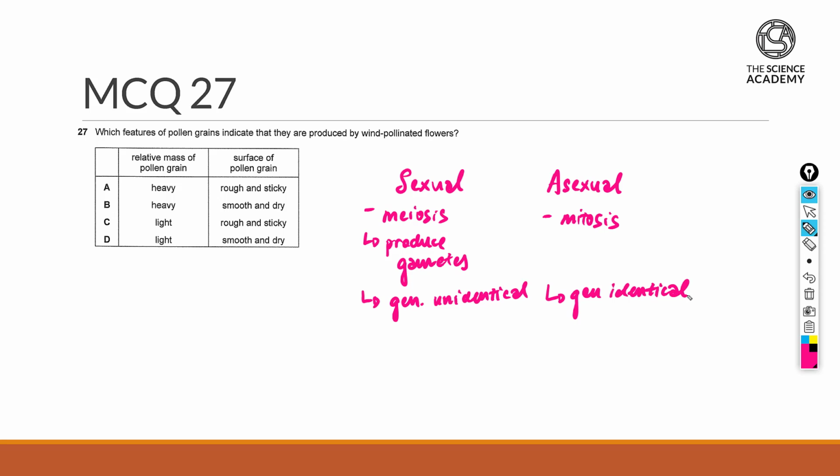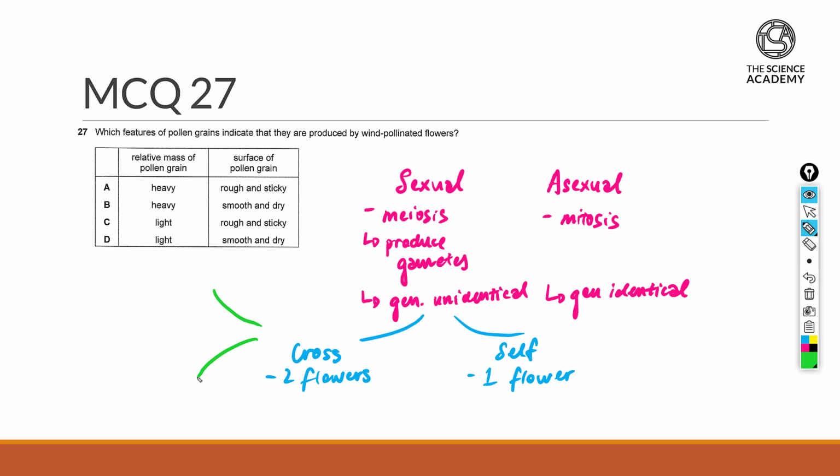But even within sexual reproduction, you have two forms. We have cross-pollination as well as self-pollination. So self-pollination is going to happen for one flower by itself, and cross-pollination is going to be between two flowers. Without going into elaboration of how some plants are adapted for cross and self, cross-pollination can be separated into two more subsets. The two agents that help bring the gametes from flower to flower: one of them will be wind and the other will be insect.